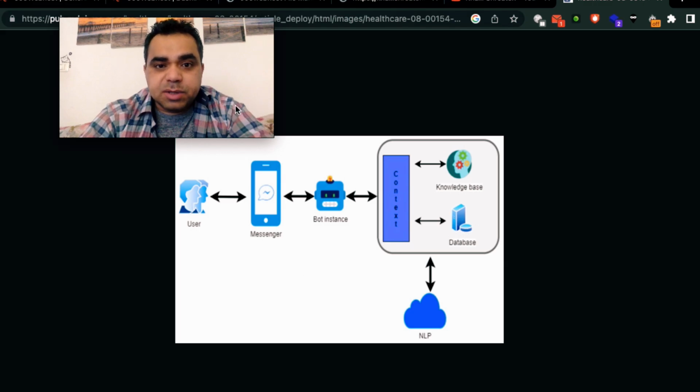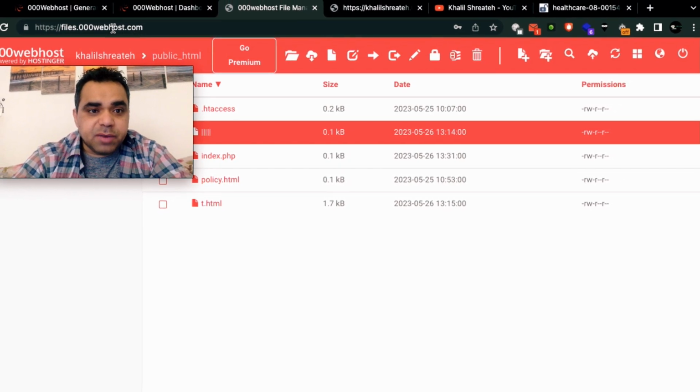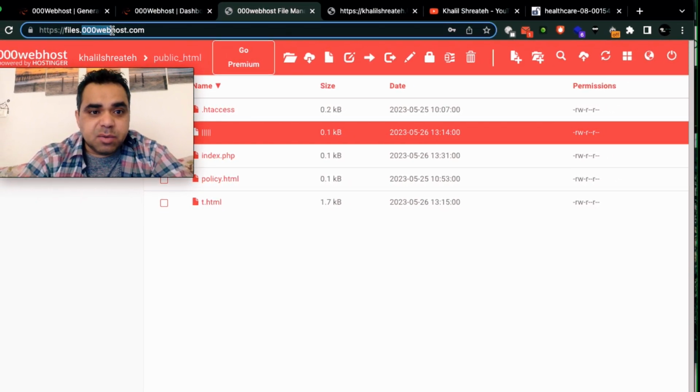So in order to create a chatbot, we need a hosting. I'm going to use this free web hosting, which is 000webhost.com. You can go ahead and create an account there if you don't own a website or a paid hosting. But you should understand that using a free hosting is not safe for your data. Sometimes you need to read the terms of use of such web hosting. I don't suggest you to use a free hosting. Always pay for a website hosting company.